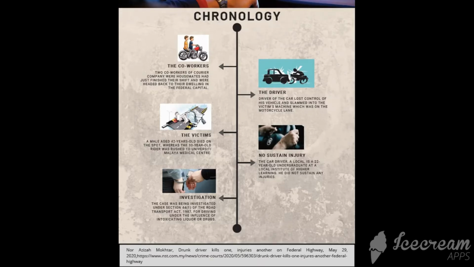Fourth, no sustained injury. The car driver, a local, is a 22-year-old undergraduate at a local institute of higher learning. He did not sustain any injuries. And the final is investigation. The case was being investigated under Section 44(1) of the Road Transport Act 1987 for driving under the influence of intoxicating liquor or drugs.